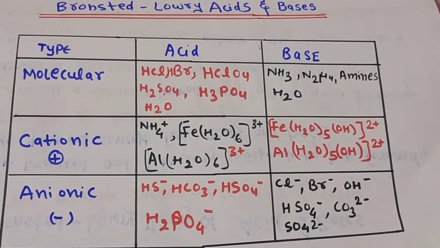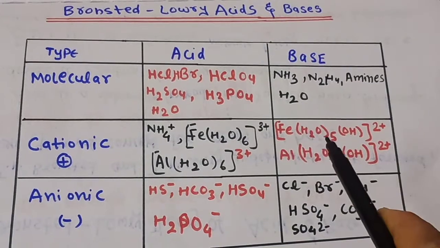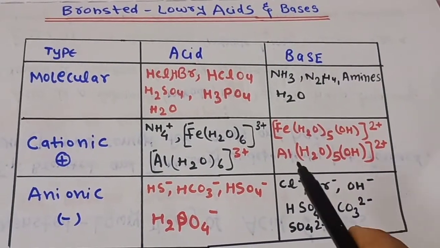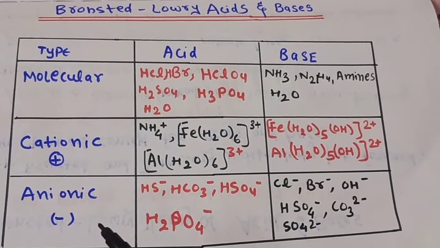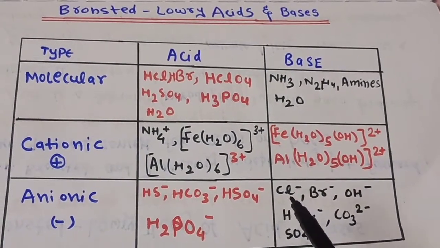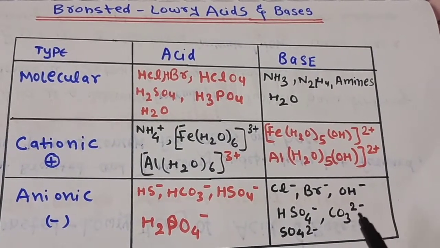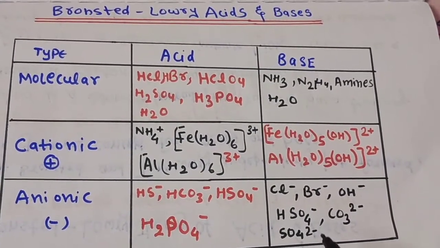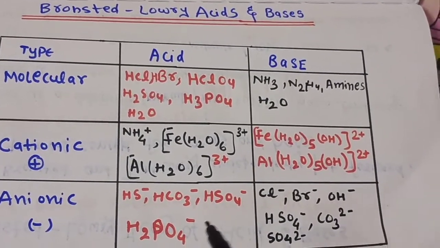So next, our cationic bases. For example, [Fe(H2O)5OH]2+ and [Al(H2O)5OH]2+. Some anionic bases are Cl-, Br-, OH-, HSO4-, CO3 2-, and SO4 2-. I hope it's not that tough to learn their names.